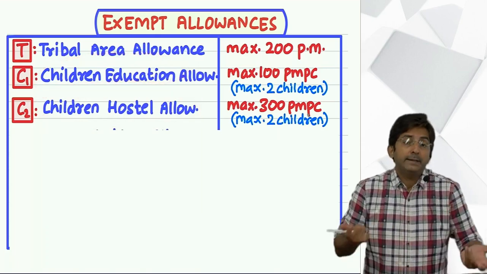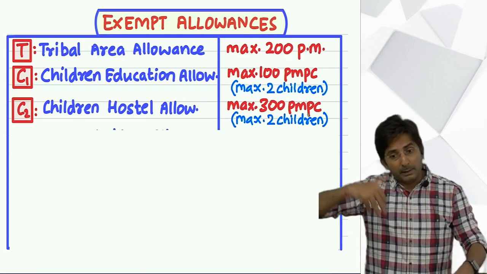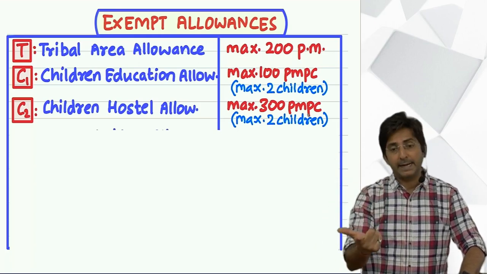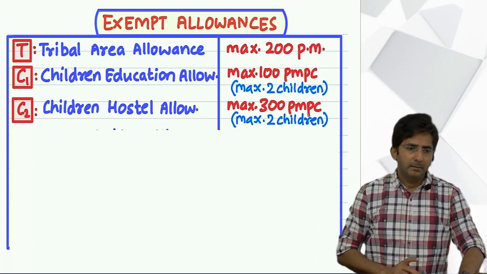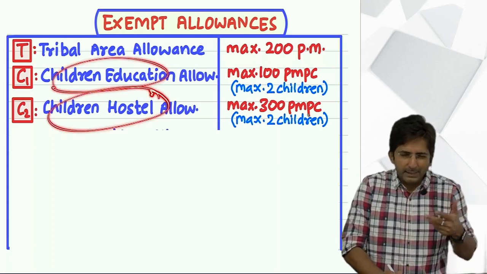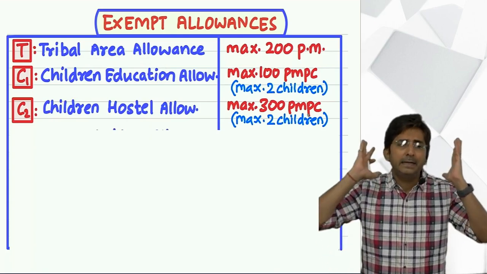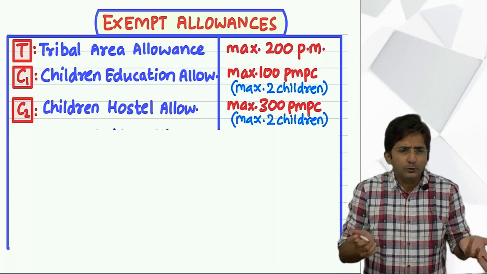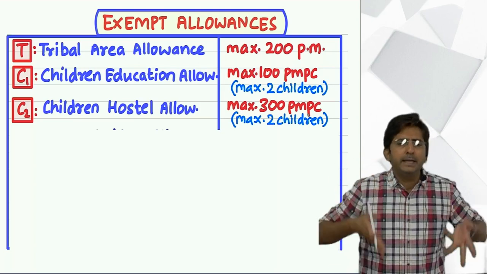But then why did I say twins is a single child? It is based on the rule in some other place. In perquisite's theory, they have said twins will be called as single child. But same thing they have not mentioned for allowance. But it is implied. When law has the mentality of treating twins as a single child, it goes without saying, here also it will be same. But till now this has not come in exam.